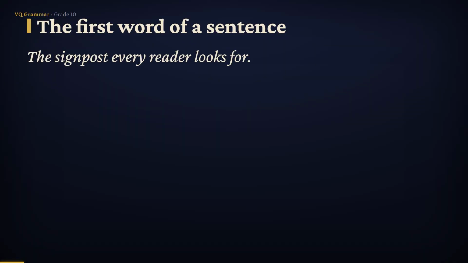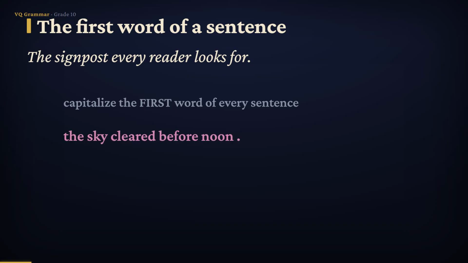Let's start with the rule you already half know. Capitalize the first word of every sentence. Look at the first line on the board. "the sky cleared before noon," written with a small t. Something feels off, doesn't it? Your eye is hunting for a signal, and it isn't there. Now the second line.